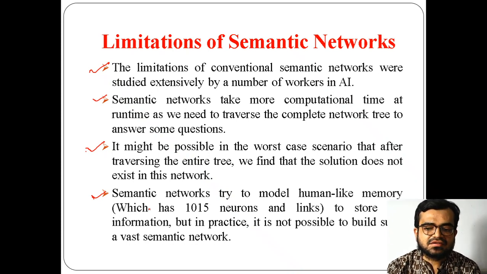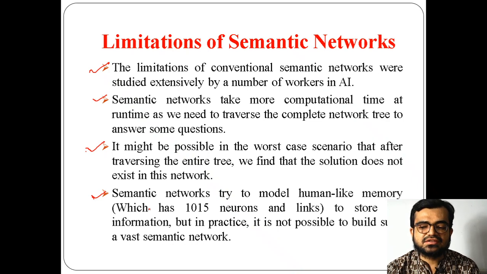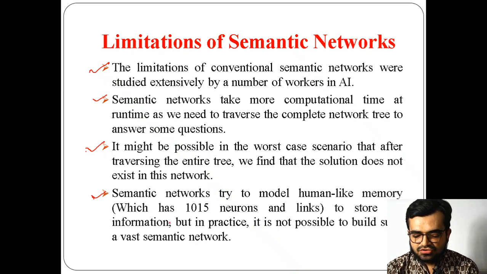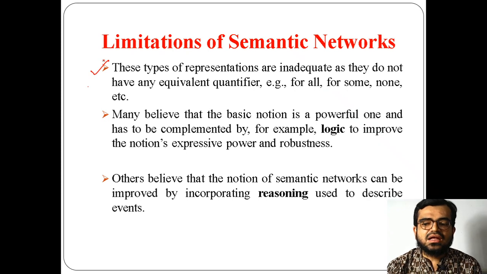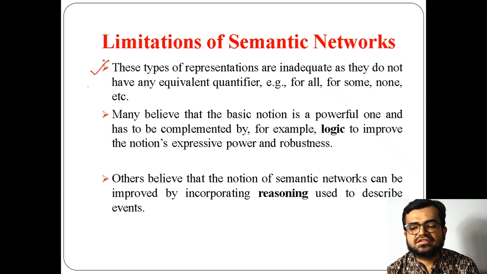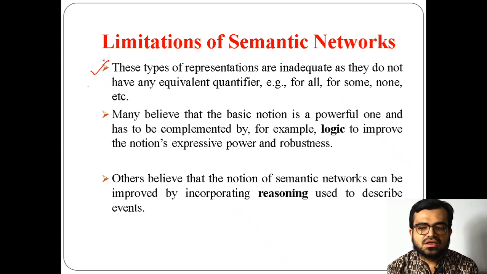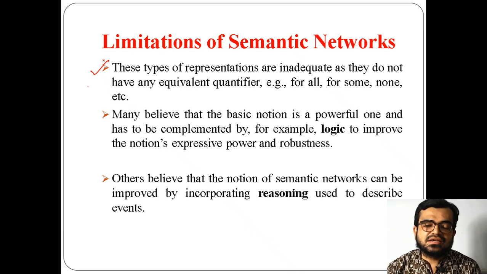At some instance it's okay, but if the networks become very large, then it finds it very difficult to search for a particular object. Okay, so these are the limitations. Still there are many more limitations, such as quantifiers. You cannot quantify things, right? For example, I said cat, I have not said every person. We have used in first order logic the existential quantifier or the universal quantifier. All of these quantifiers are used to quantify a particular statement. So in semantic networks there is no such criteria by which you can quantify the statement.